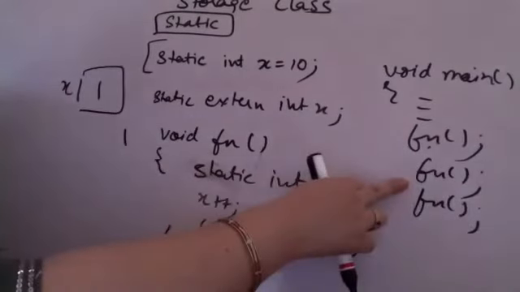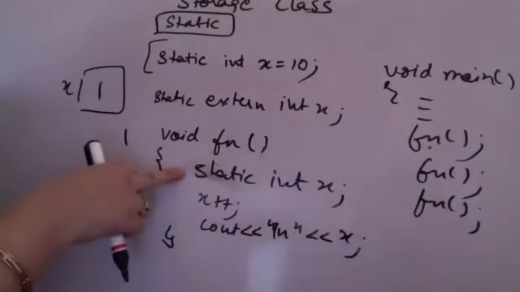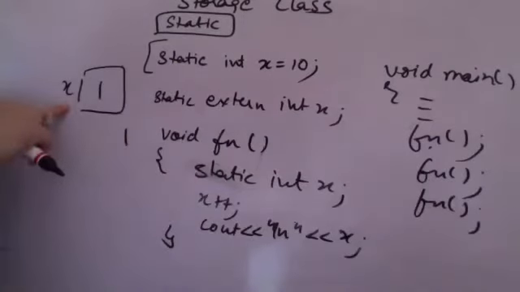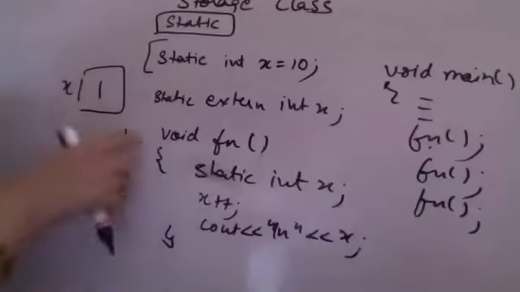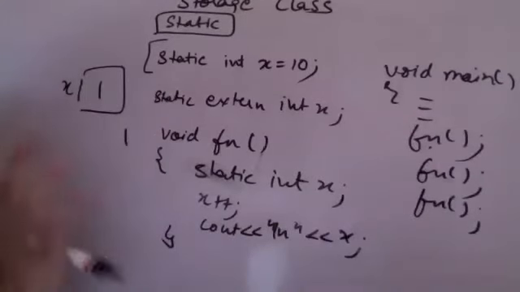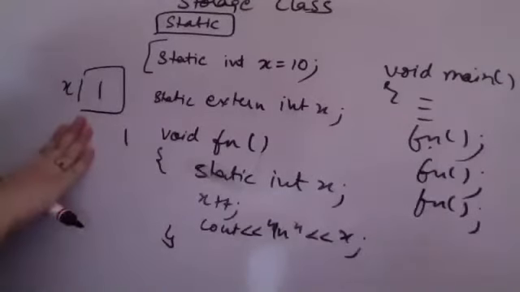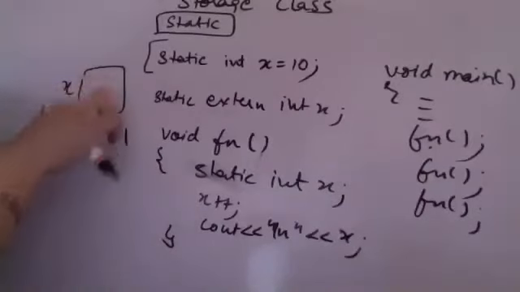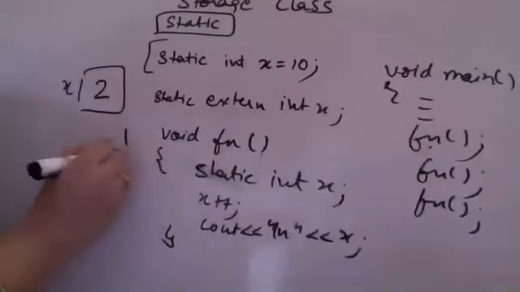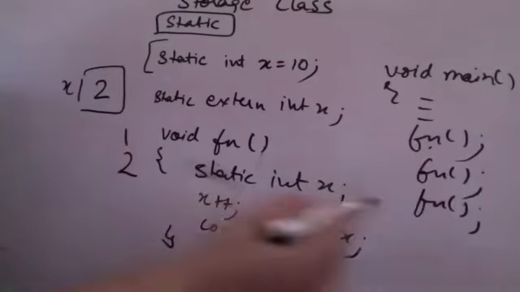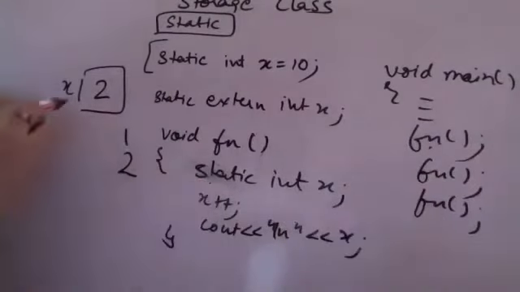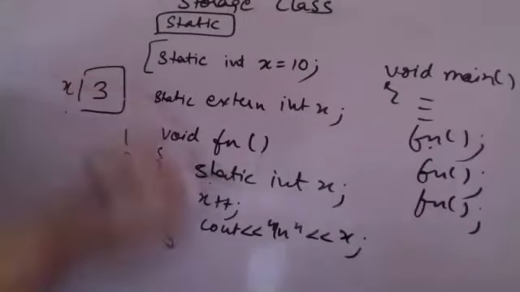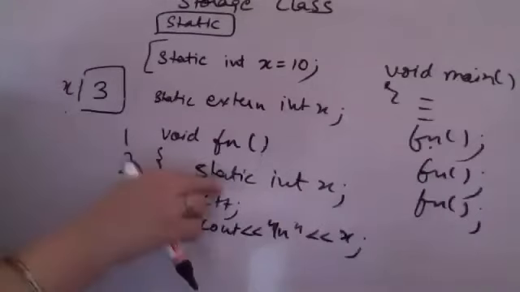Next time the function is called, x is not declared again, it is static, meaning it is already created for us. The scope of the static variable is the entire lifetime. When you come out of the function, this space is not freed. It still remains with x only. x plus plus means the value now changes to 2, and after 1 you print a 2. You call the function the third time. Again, no new memory is given, the same memory is used, the same value is incremented, and it is printed. This is what you mean by static.